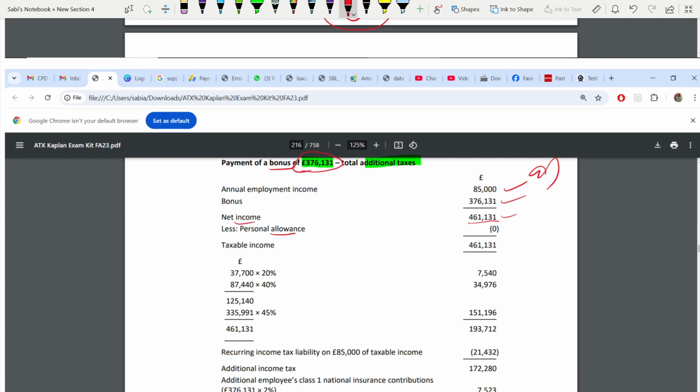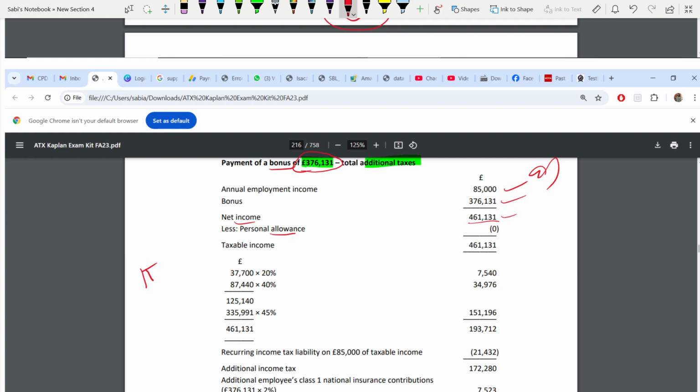You are now coming back to income tax. You see, this is why you have to switch from one type of tax to another tax. That's why you have to be pro in all the types of taxes. This is the hard part in ATX. When to start income tax, when is CGT starting, what are the rates? This was not there in TX. In TX, it's very easy. You know, this is income tax only, this is CGT only, this is inheritance only. ATX is not like that. You quickly have to shift. So come back from corporation tax to income tax.